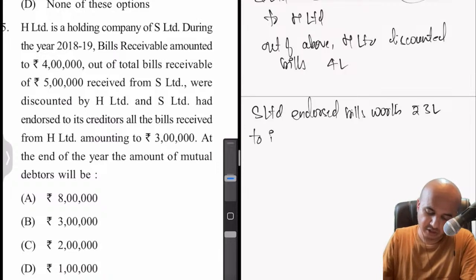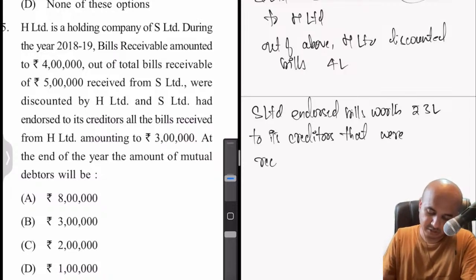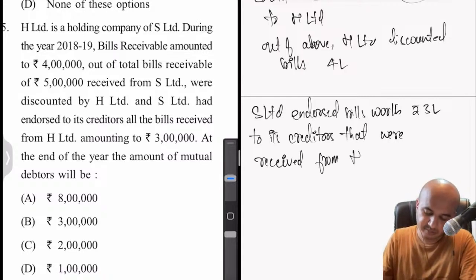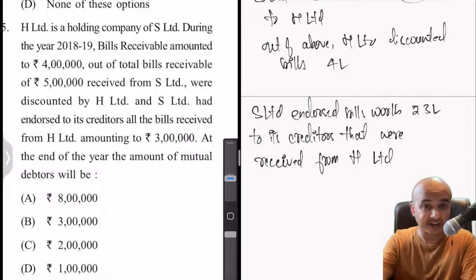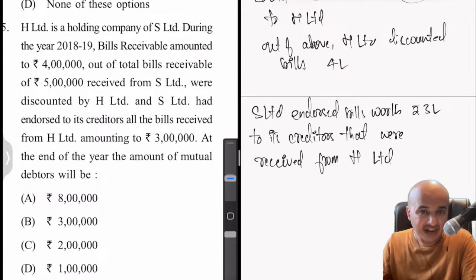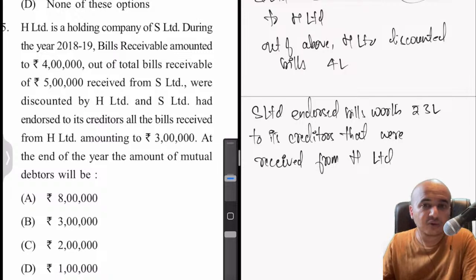To its creditors that were received from H Limited. I'm just looking at the question and trying to rephrase it, make it simple. Okay. So this is the situation. At the end of the year, how much is the mutual debt? That is the question now.